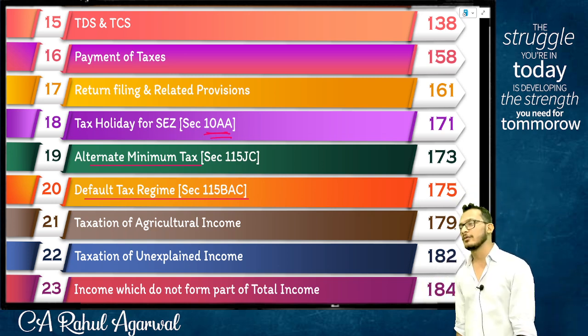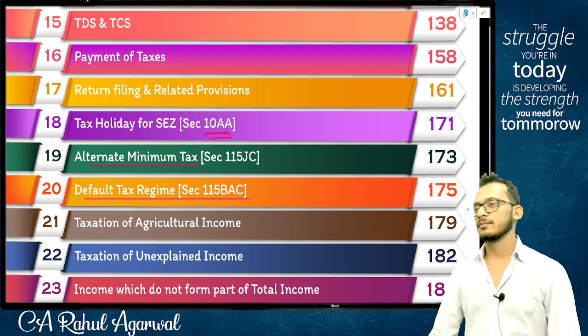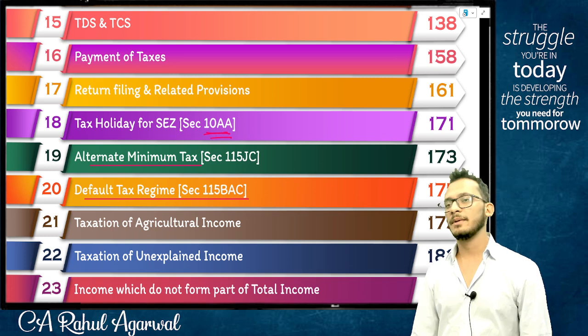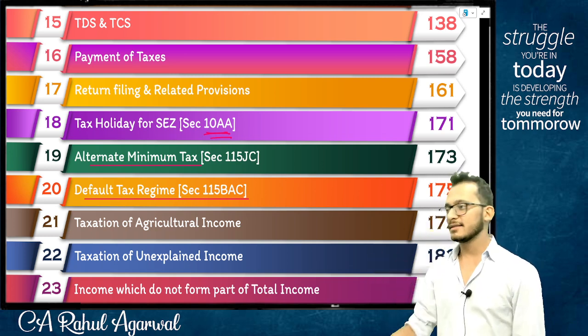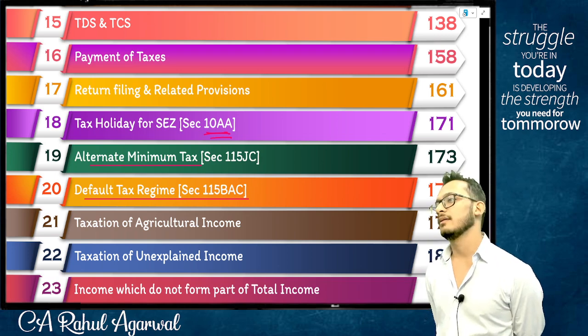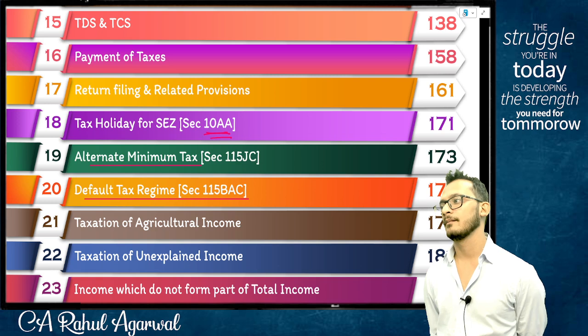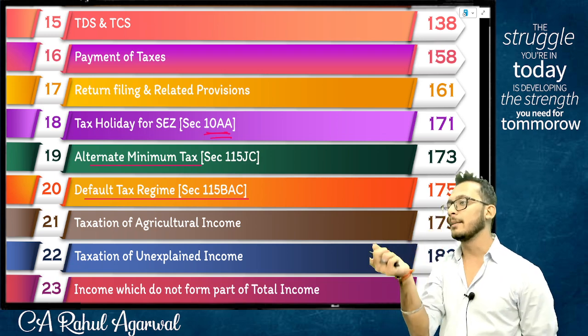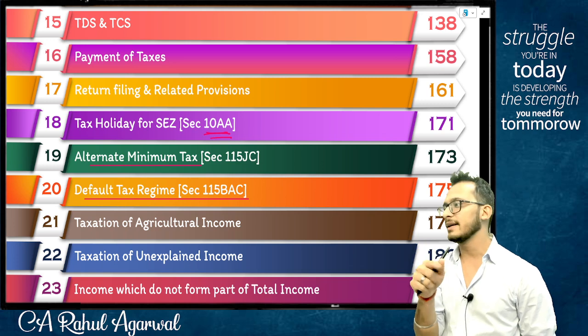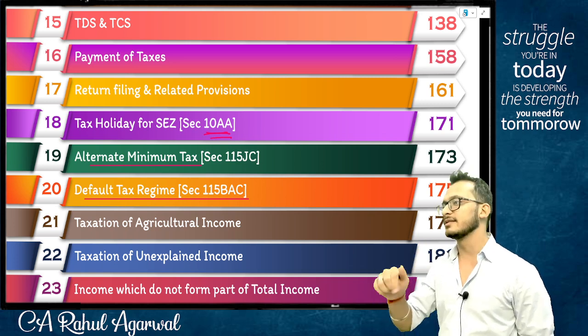Step number 12. Higher of, open brackets, step 10 versus step 11. Basically, compute tax of alternate tax regime versus AMT, whichever is higher.